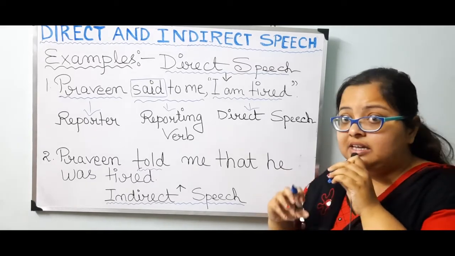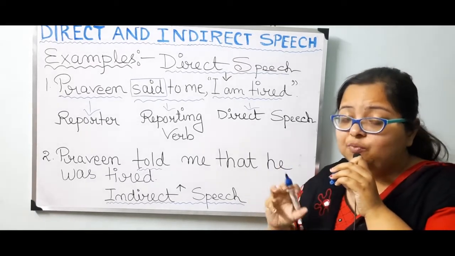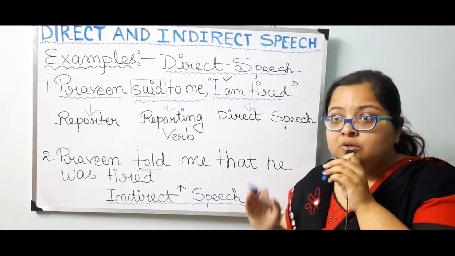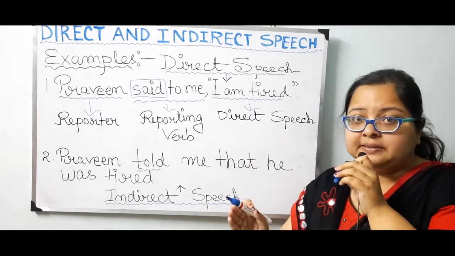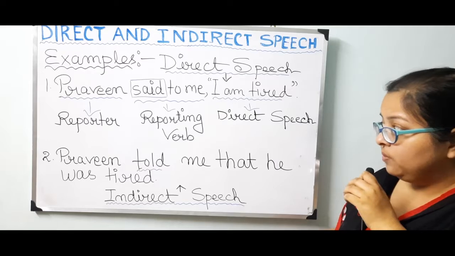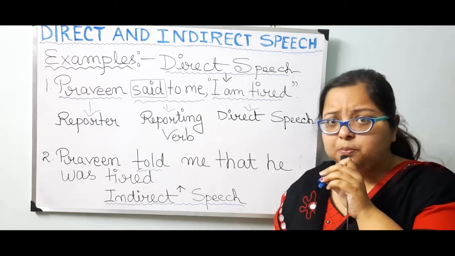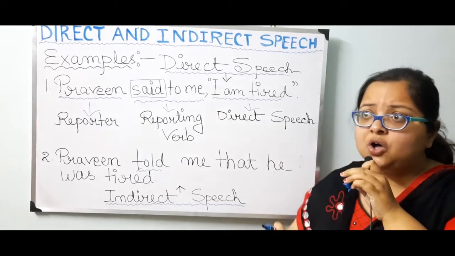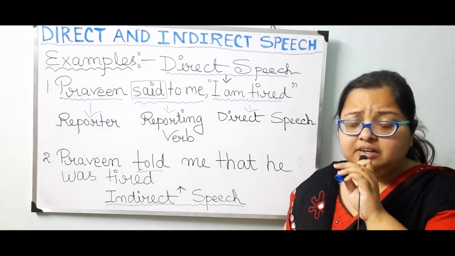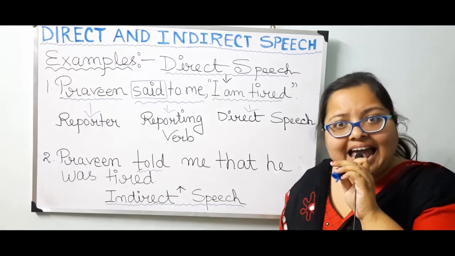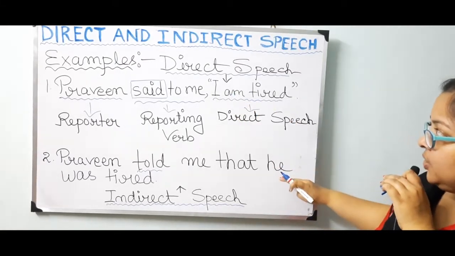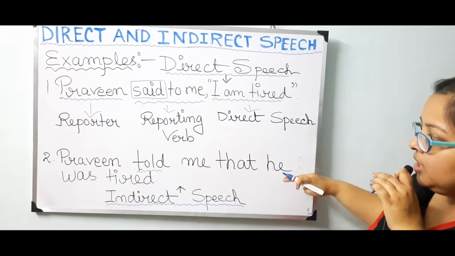When you are not telling exactly what he has said, but you are telling in your own words to some other person who is not present before you, and you are telling his or her words to anyone else, then definitely you will refer to him or her as he or she. So here I is turned into he according to the rule.